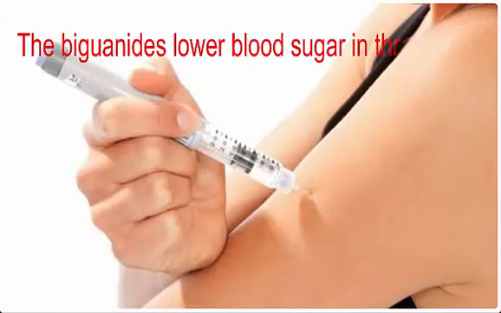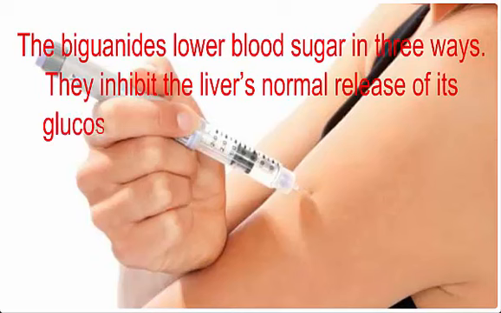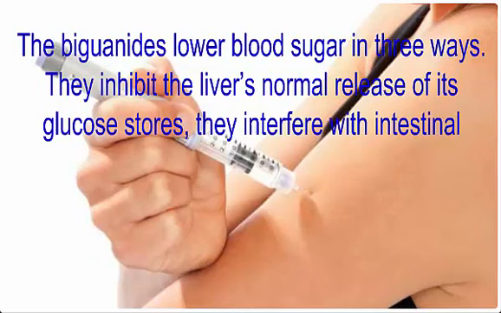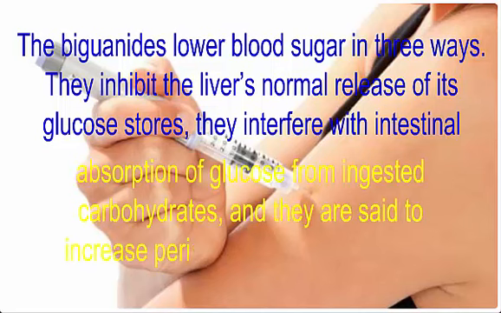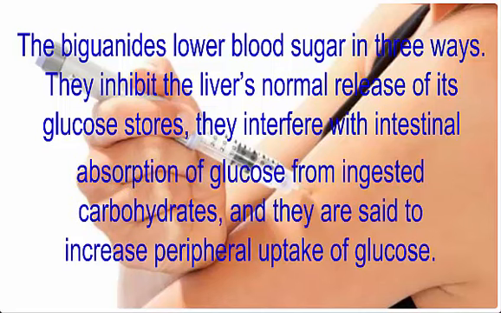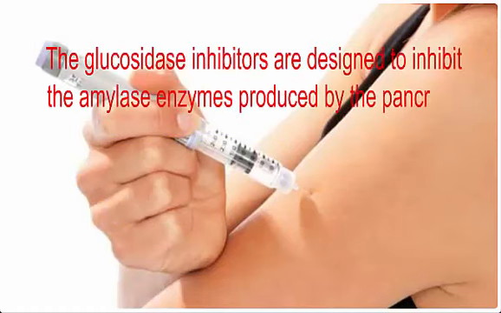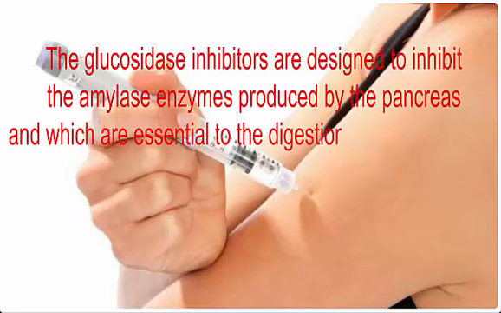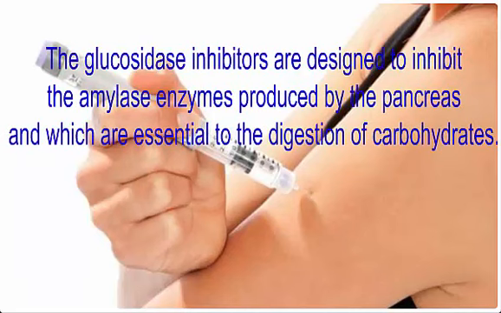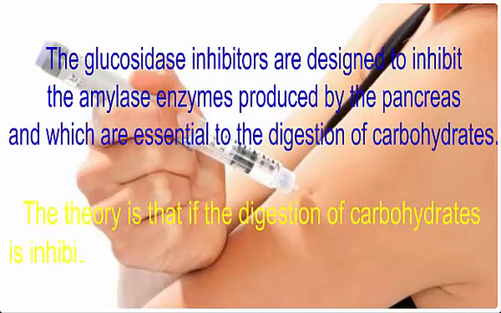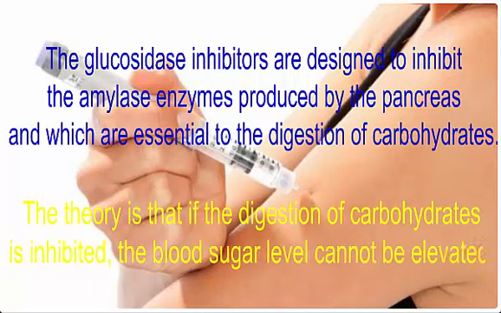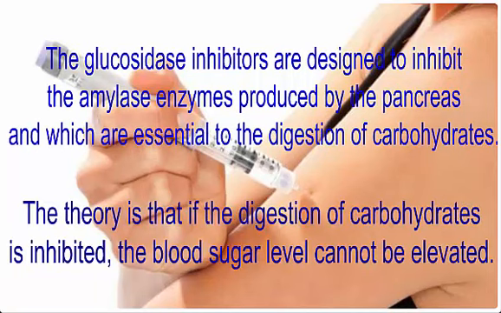The biguanides lower blood sugar in 3 ways. They inhibit the liver's normal release of its glucose stores, they interfere with intestinal absorption of glucose from ingested carbohydrates, and they are said to increase peripheral uptake of glucose. The glucosidase inhibitors are designed to inhibit the amylase enzymes produced by the pancreas and which are essential to the digestion of carbohydrates. The theory is that if the digestion of carbohydrates is inhibited, the blood sugar level cannot be